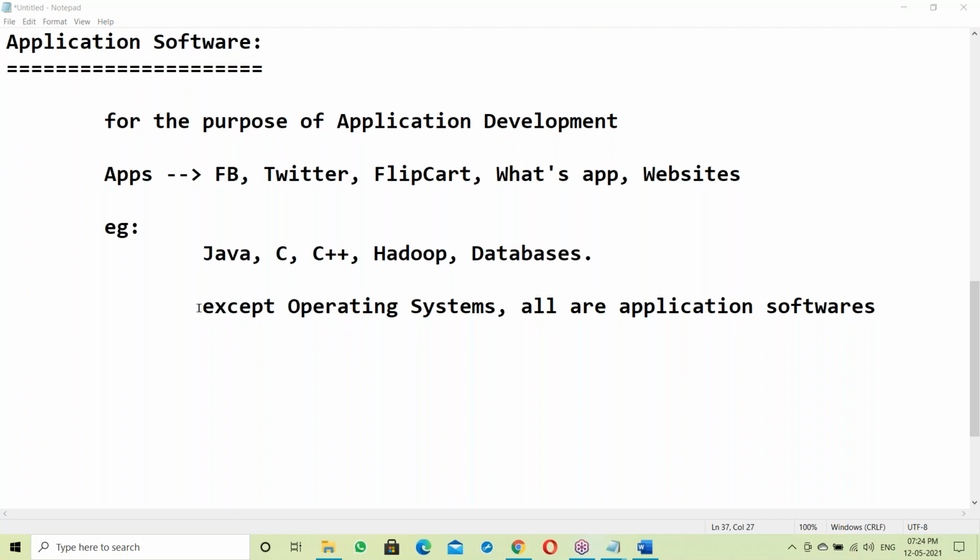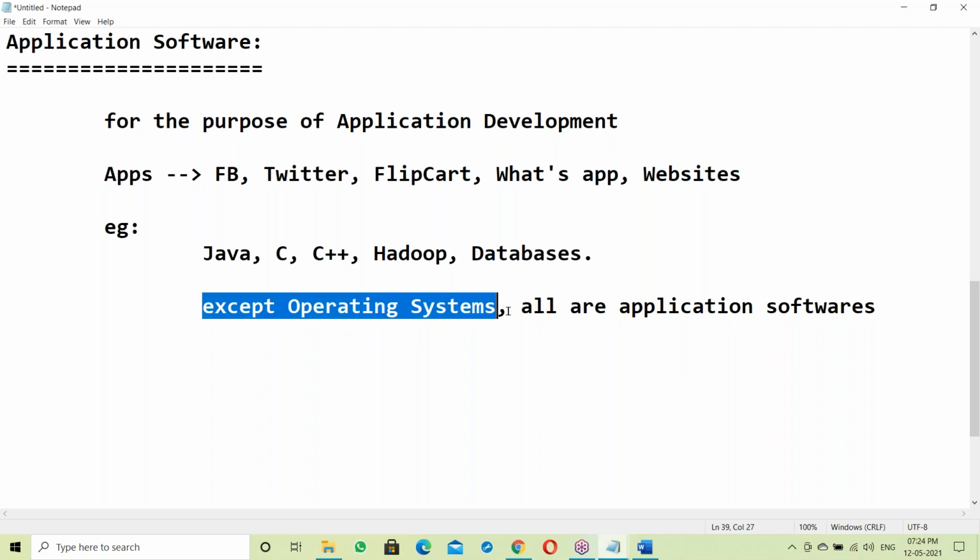So except operating systems, we are using many application softwares, like Java, Python, Hadoop, databases, SAP, Oracle ERP, Tally ERP, and BI reporting tools like Informatica for data warehousing, QlikView, Tableau.